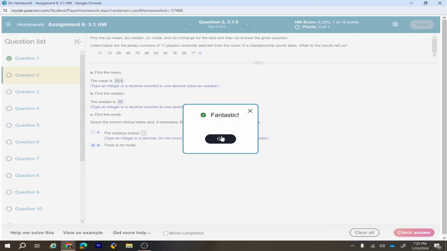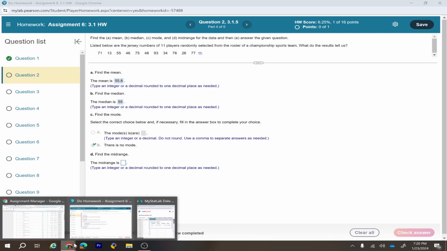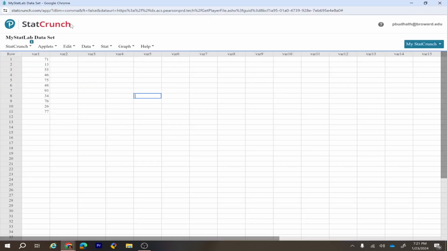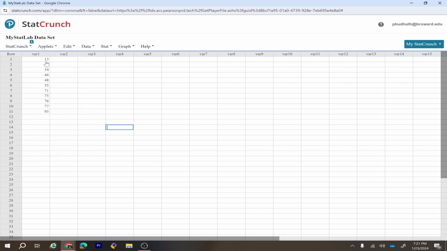So all these answers we can find them manually, or we can use the StatCrunch, and it's very easy. For finding the mid-range, you have to go back to the data. When you click this column here, you can sort the data in ascending or descending order. If you sort it in ascending order, you can see that it's going from lower number to the higher number.